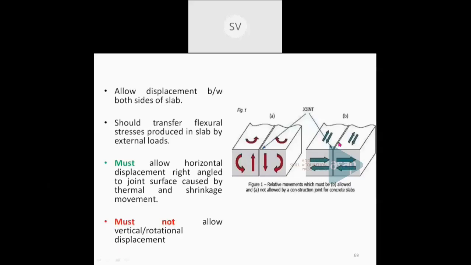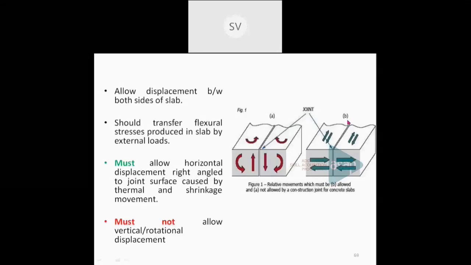This is okay. These types of joints allow displacement between both sides of a slab, and they should be able to transfer the flexural stresses, that means the bending stresses, from one part to the other. And it must allow the horizontal displacement. So this movement is allowed, but the vertical as well as the rotational movement is not allowed in a construction joint.